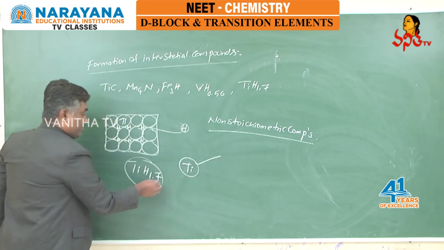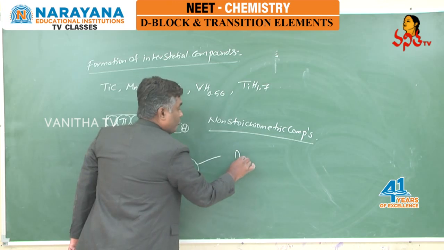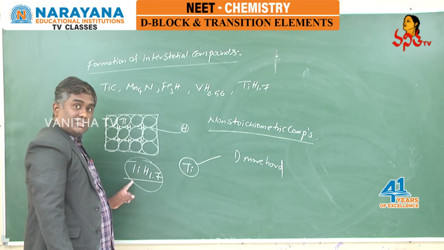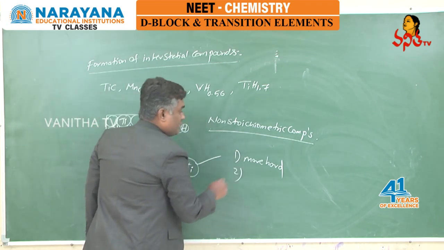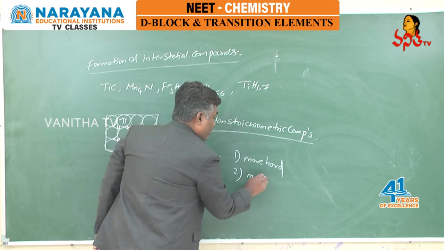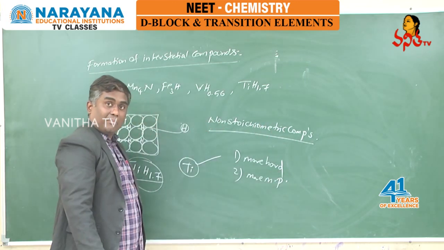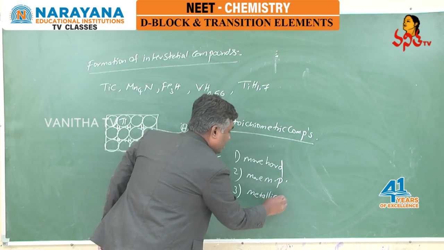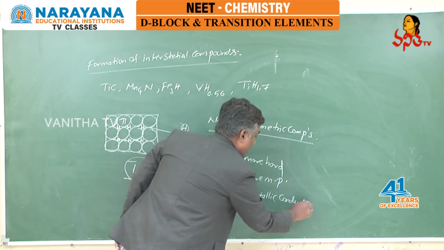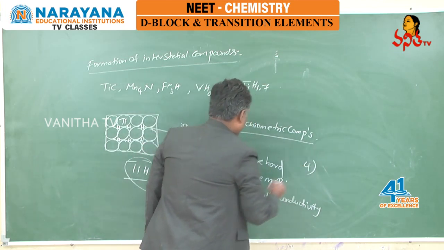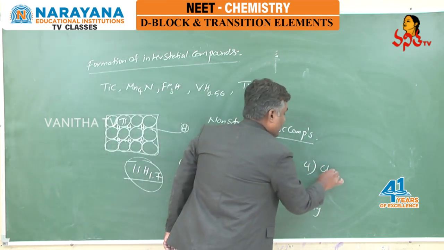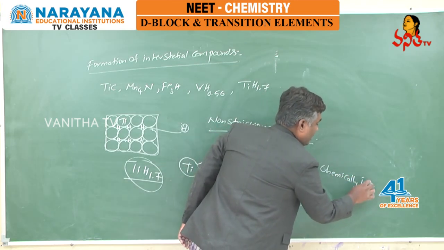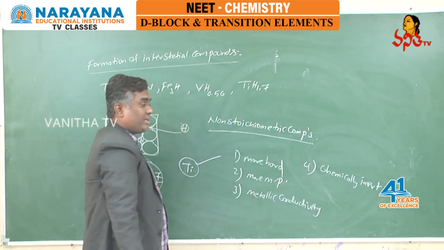Compared with pure titanium, its interstitial compound is more hard. Compared with pure metals, their interstitial compounds are what? More hard. As I am saying more hard, they will have more melting point. More hard means they will have more melting point, but still they are exhibiting metallic conductivity. And these interstitial compounds are chemically inert. They are chemically inert, means they are not participating in chemical reactions.